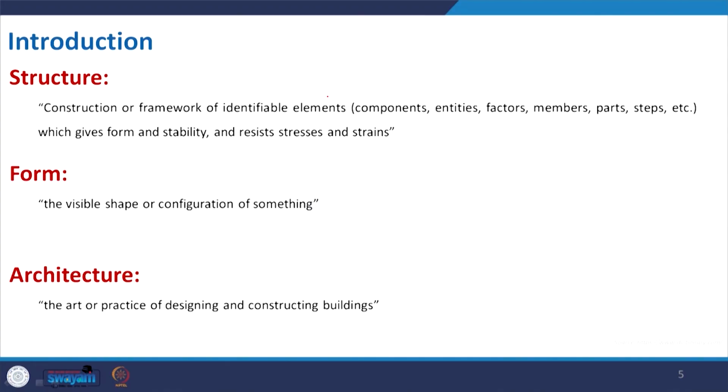Then come to the form, the definition of form: the visible shape or configuration of something. So, what we can see because of the light and because of other physical parameters. Basically the outcome, that is the form. Sometimes it may be spherical, sometimes conical, sometimes a regular 3D shape, or sometimes a combination. We add some subtractive form, or sometimes we go for the additive form to make a composition and give a look to our form.